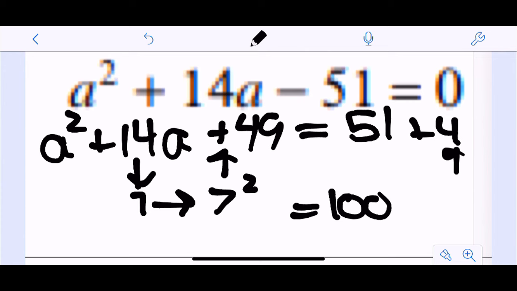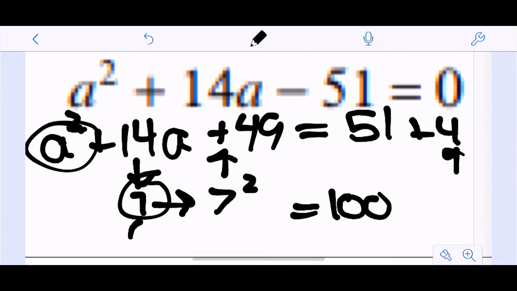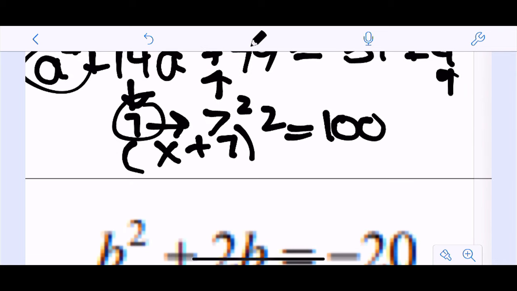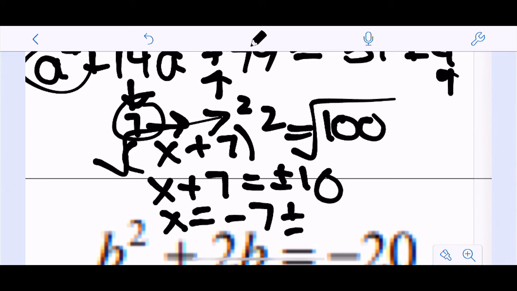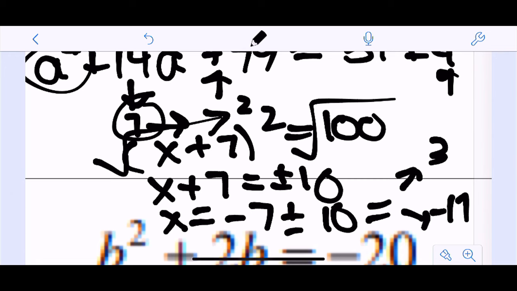And from there, I can factor the left side. Remember, it's always this variable and that number. So x plus 7 squared. So here's what I'm getting. x plus 7 squared equals 100. Square root both sides. So x plus 7 equals plus or minus square root of 100, which is 10. So x equals negative 7 plus or minus 10, which is negative 7 plus 10 is 3. Negative 7 minus 10 is negative 17. So that was actually probably a lot faster than me trying to factor that.